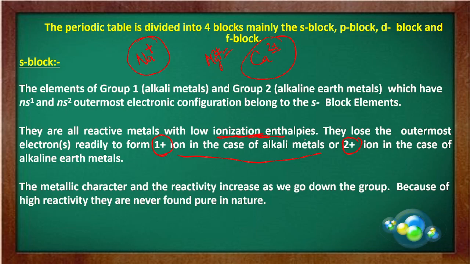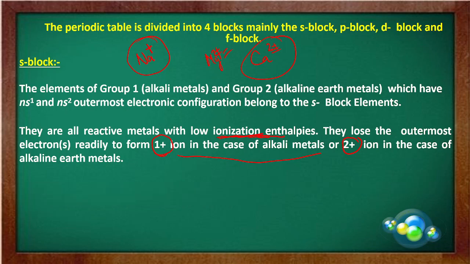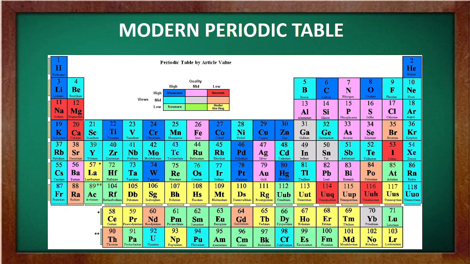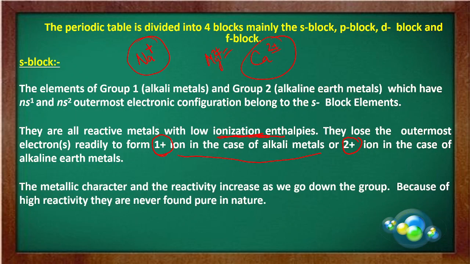Now these are the trends. Now what are these trends? This trend shows that as we are moving from top to bottom in the periodic table, the metallic character and the reactivity increases. Means hydrogen, then you have sodium here, means as you are going below, the reactivity is increasing and also the metallic character increases. Because of high reactivity, they are never found pure in nature.